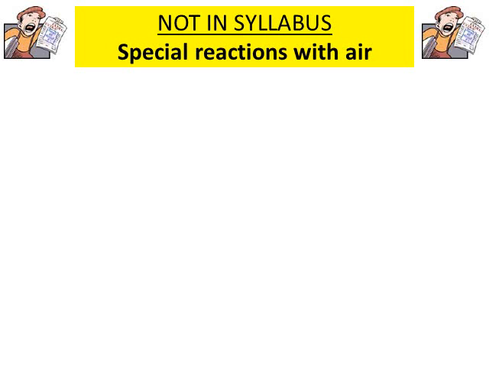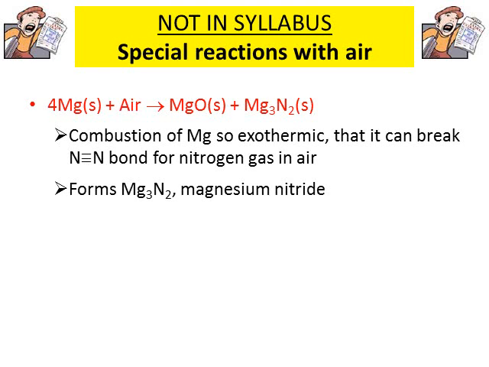Now, just to go on to something that is not in the syllabus, naturally, if you wish to proceed, you can just click on next slide. However, certain metals do react with special reactions, and this is quite interesting. Magnesium, although I say it forms an oxide layer when it reacts with air, tends to have another reaction with air, and that is the formation of magnesium nitride.